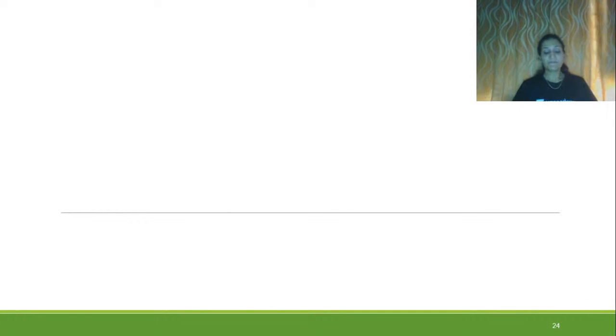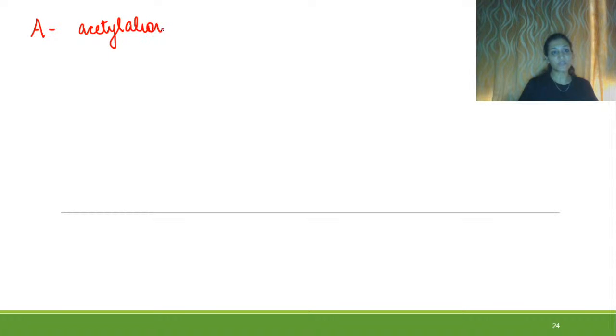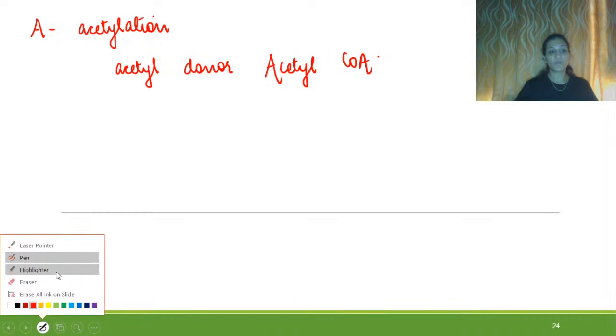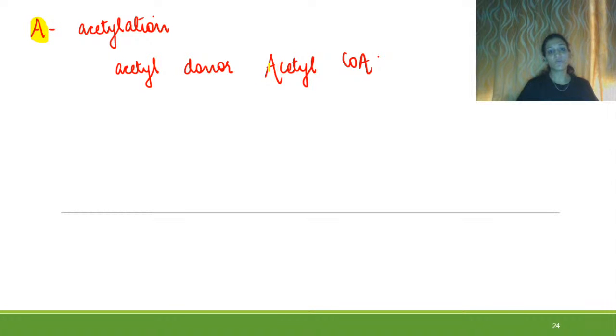So we have seen about 4 G's, then we have seen about S. Now we need to know about the A. A stands for acetylation. So acetylation will occur with the help of acetyl donors. Acetyl donors will give acetyl group and it will be conjugated with the toxic one. So acetyl donor in most of the cases is acetyl CoA. Acetyl CoA will donate its acetyl group.